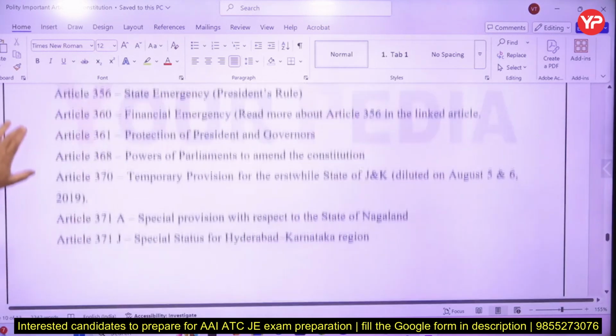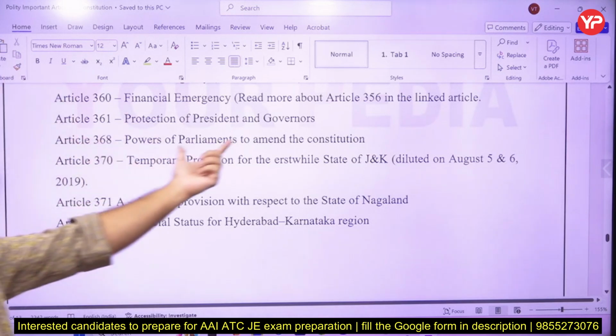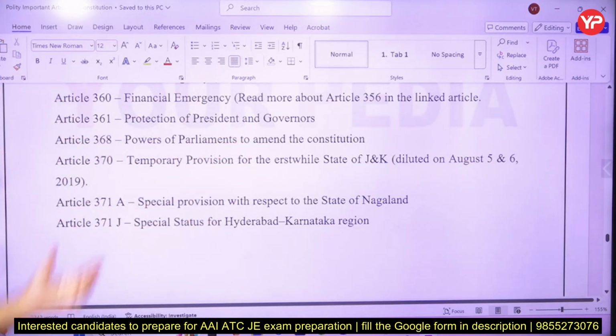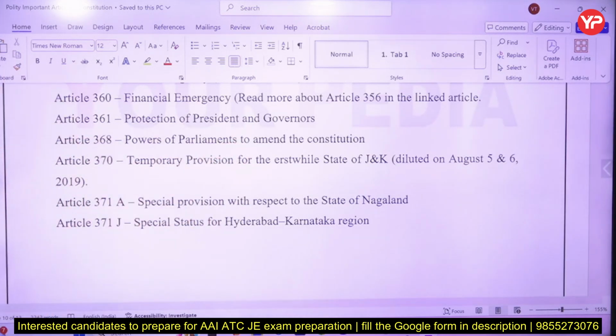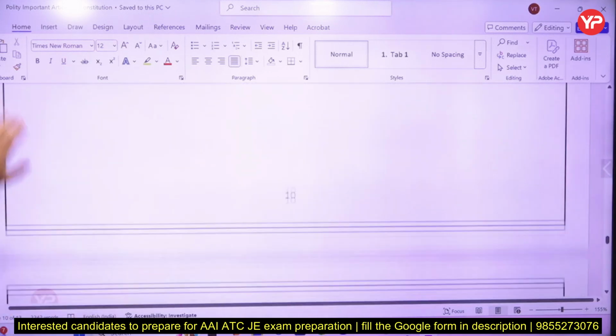Then article 368 is very, very important. It is the power of Parliament to amend the constitution. 370 is related to Jammu and Kashmir, but it was now abolished. It was diluted. It is no more there. In 2019 it was removed. Article 370A, special power to other states, is also there.